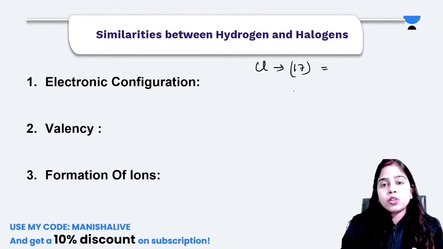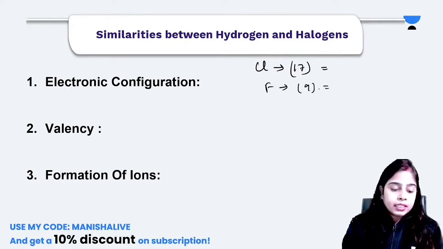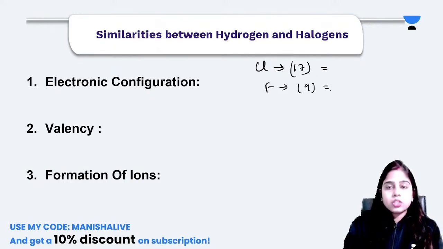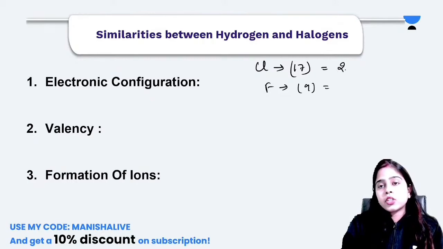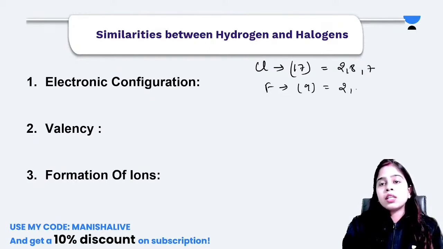Chlorine and fluorine. The atomic number of fluorine is 9 and the atomic number of chlorine is 17. Very good. So the electronic configuration of chlorine is 2, 8, 7 and fluorine is 2, 7.